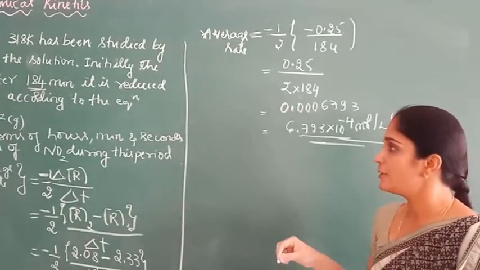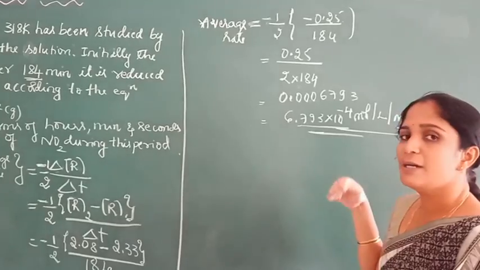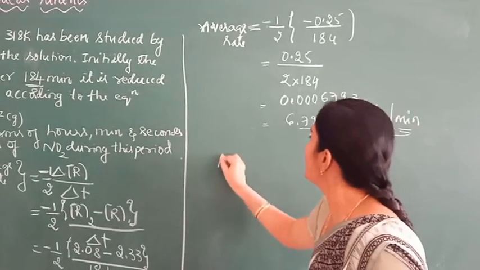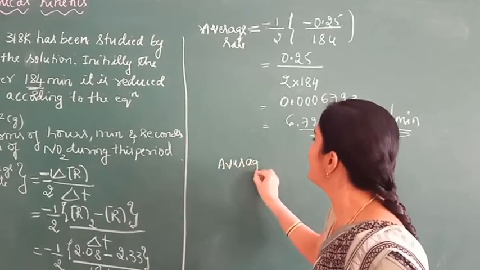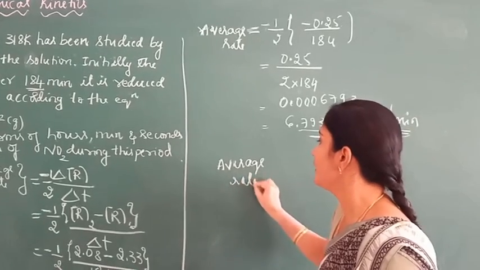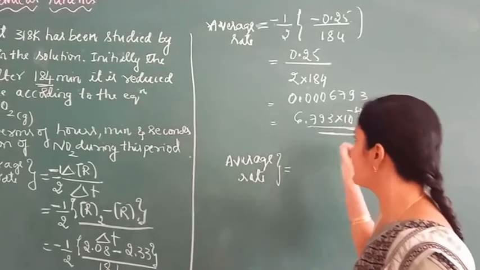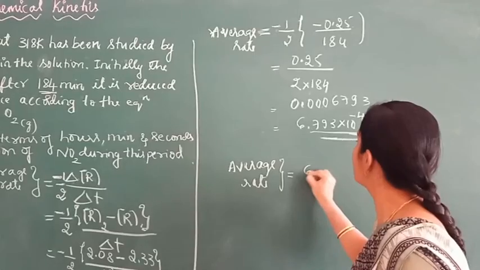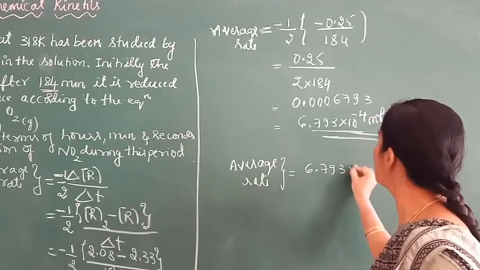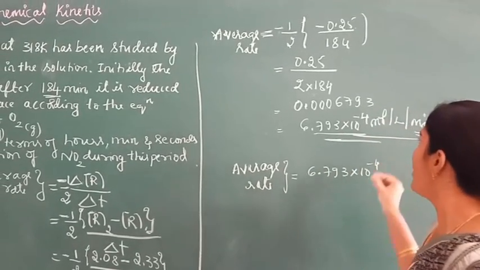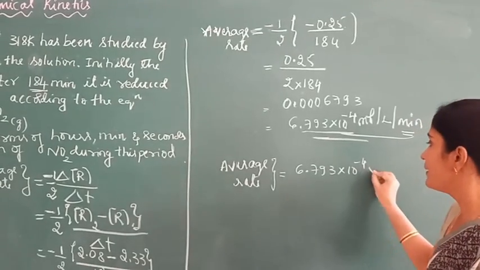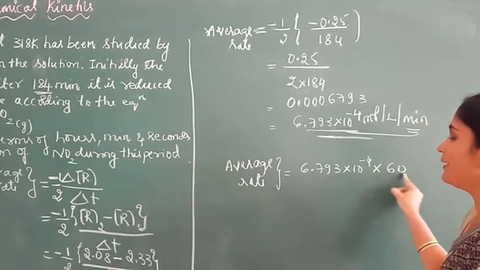In order to convert minutes into hours, we have to calculate the average rate in terms of hours. So, average rate is 6.793 into 10 power minus 4. In order to convert to hours, we have to multiply this value by 60.